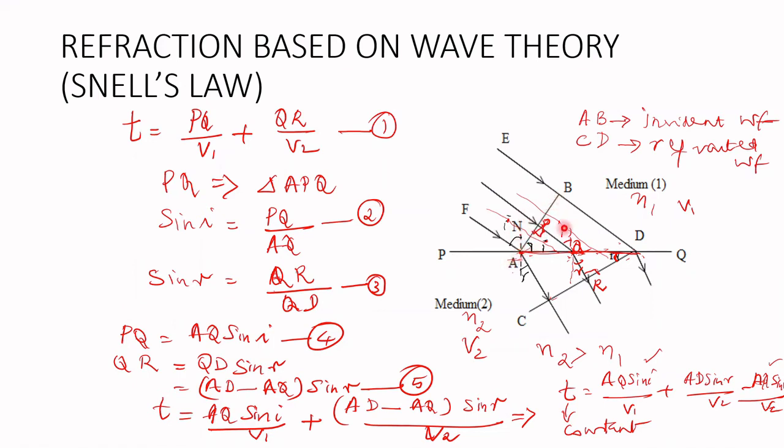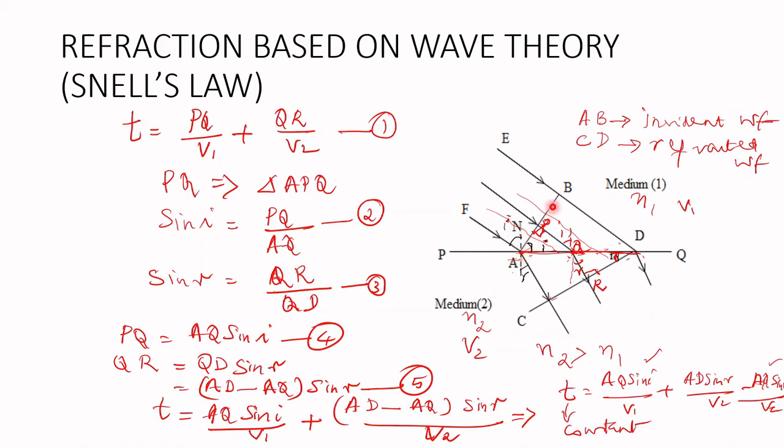So in this derivation, where we used wave theory is the concept of wavefront we introduced. Otherwise it looks like it is all geometrically proven, but actually this light is considered to be coming in the form of waves, even though we have drawn straight lines.